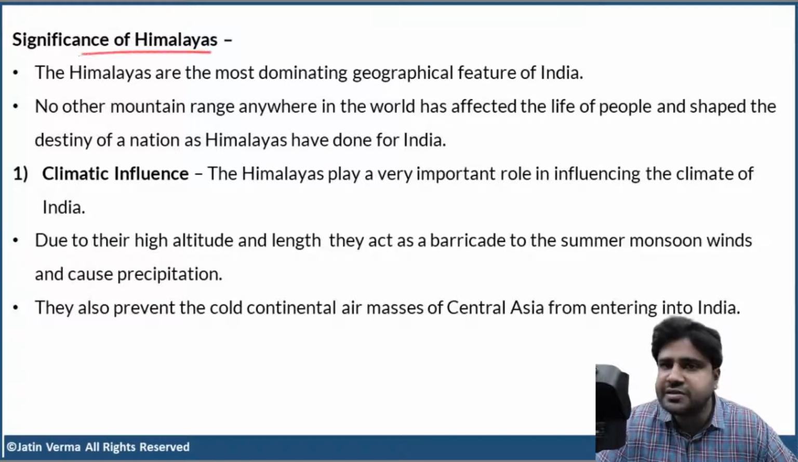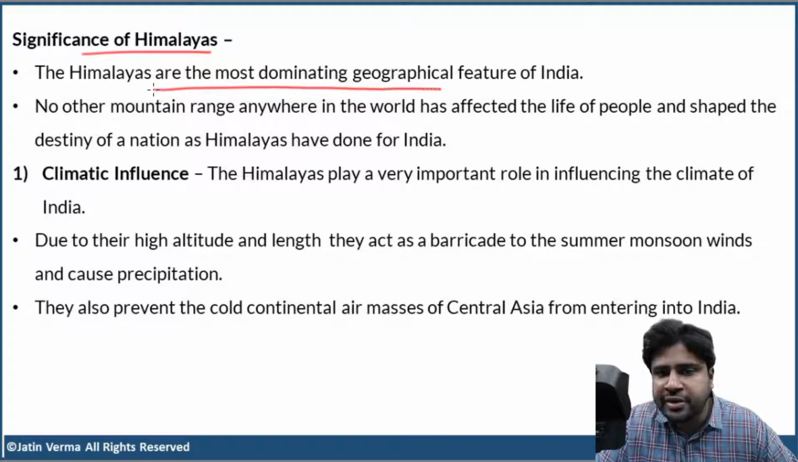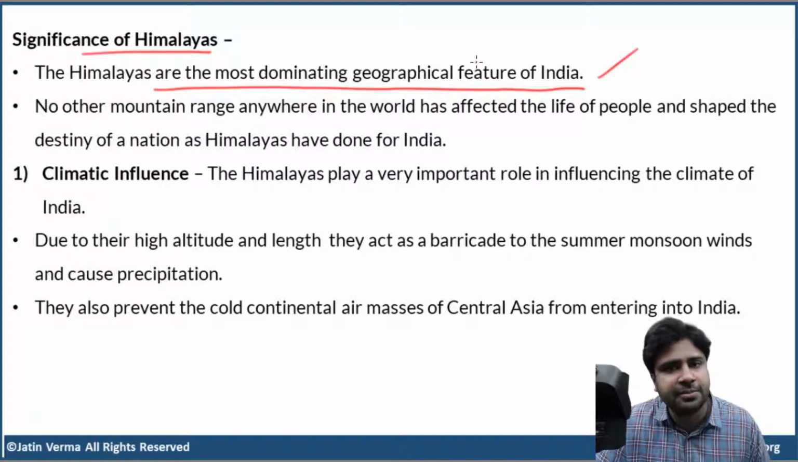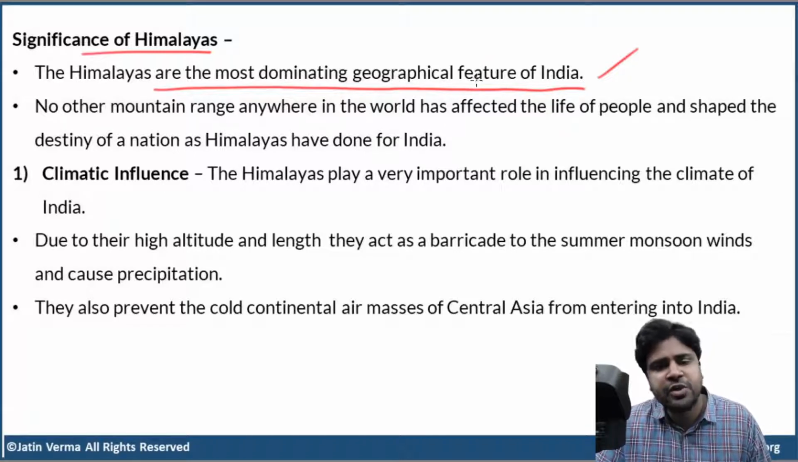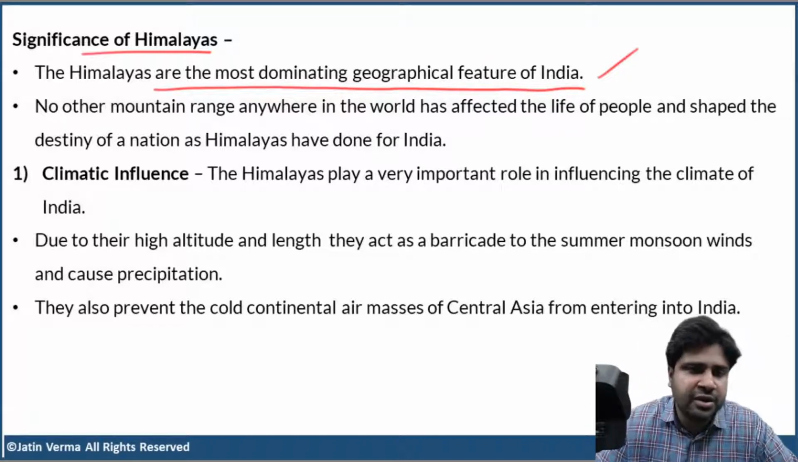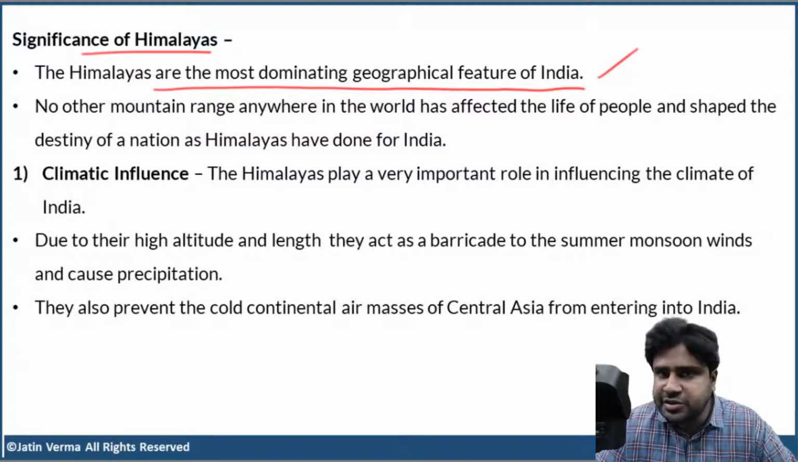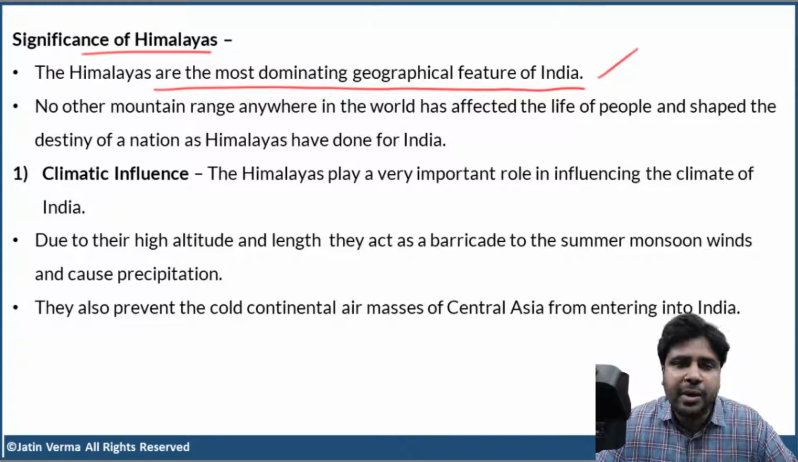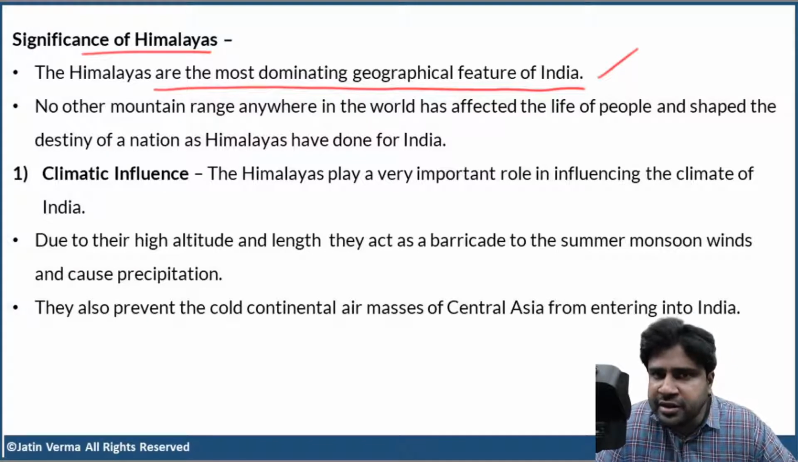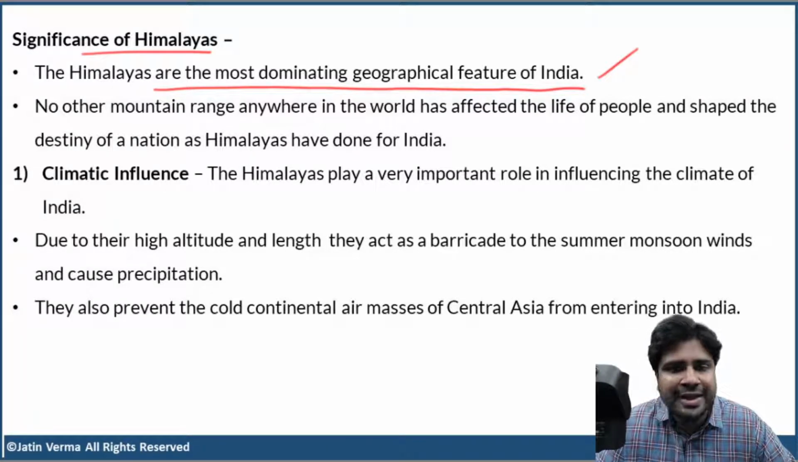Now, the significance of Himalayas. How important Himalayas are. The Himalayas are the most dominating geographical feature of India. Don't you think so? Yes, we have the peninsular plateau. Yes, we have the large Great Plain of northern India. We also have the eastern coastal and western coastal plains. We have all these things. But they are also important. I'm not saying no. But of all the physiographic features of India, Himalayas are the most dominating.